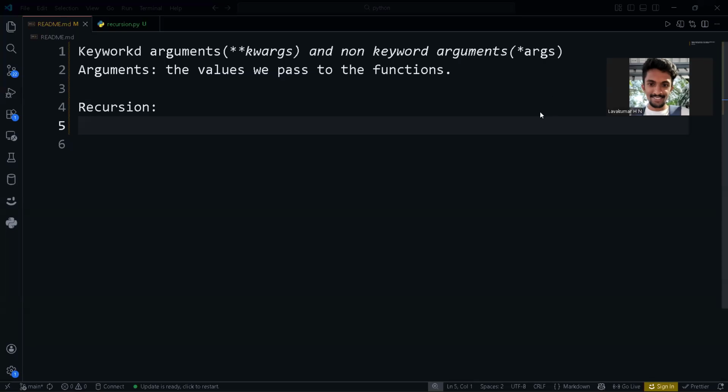Today we will talk about one of the important topics that we will discuss in interviews most of the time. Most of the time, interviewers will be very happy to ask you about recursion. Now we will talk about what is recursion. If you are afraid of recursion, don't worry. I will make it simple because recursion is simple, so it's not difficult.